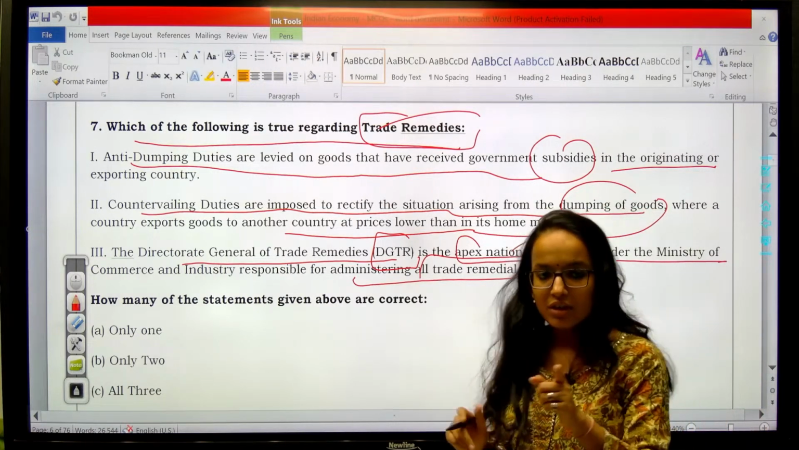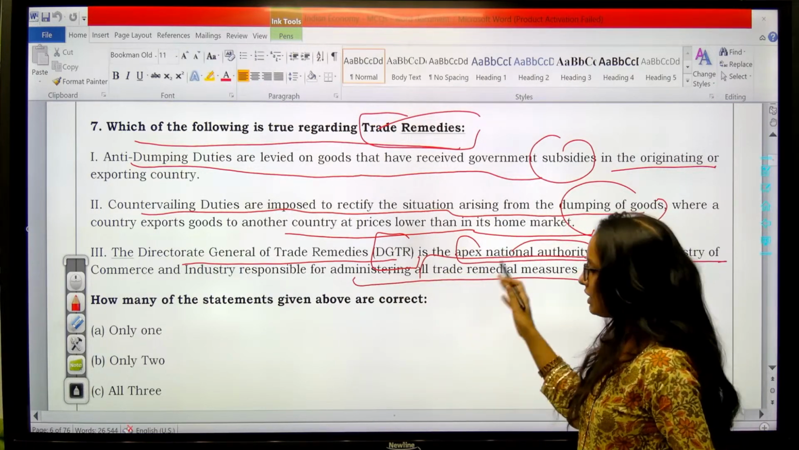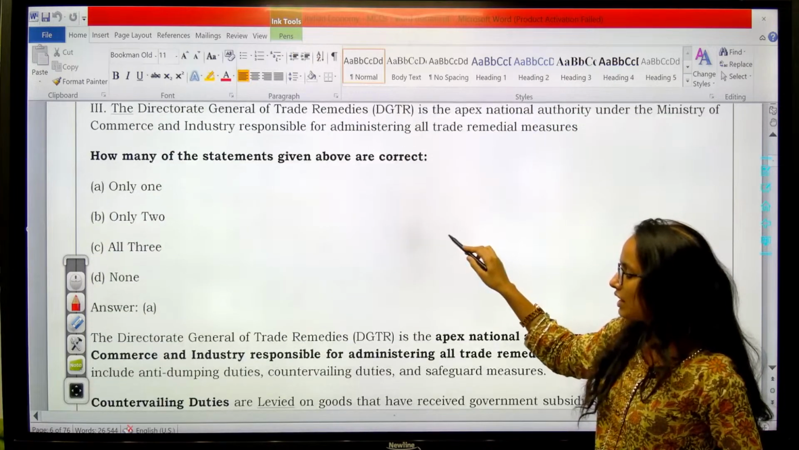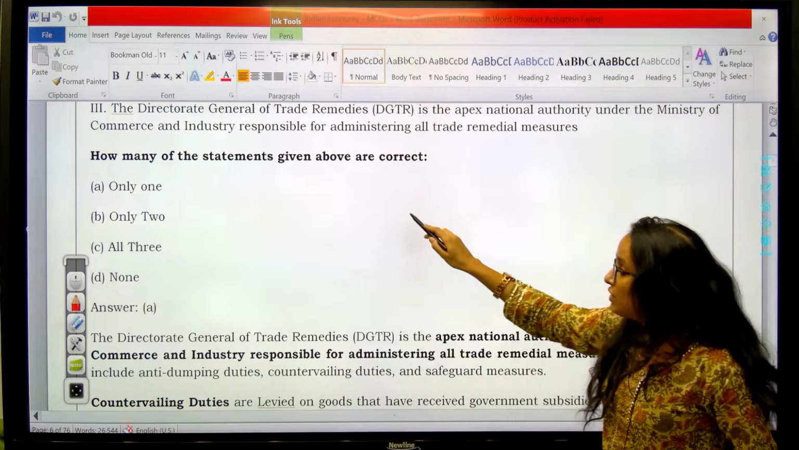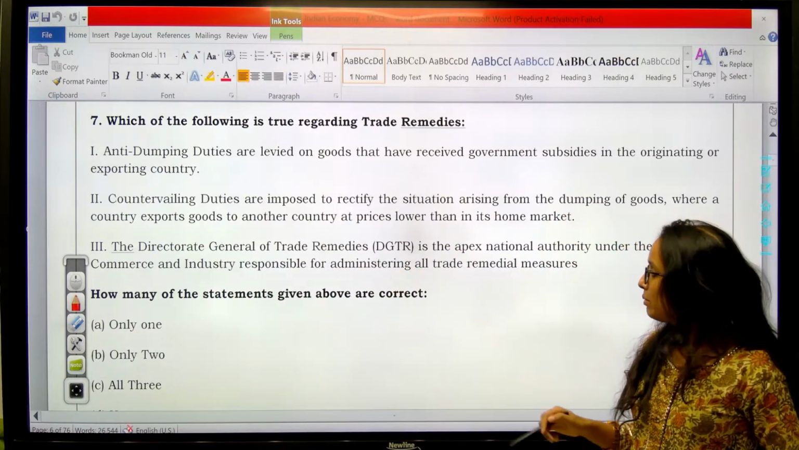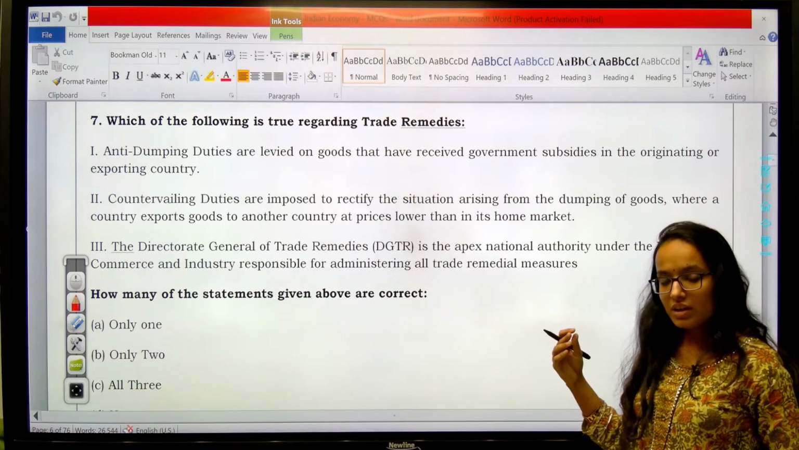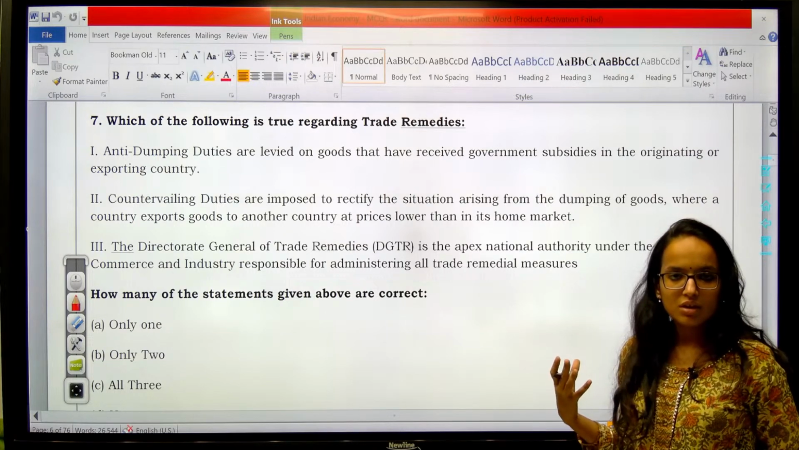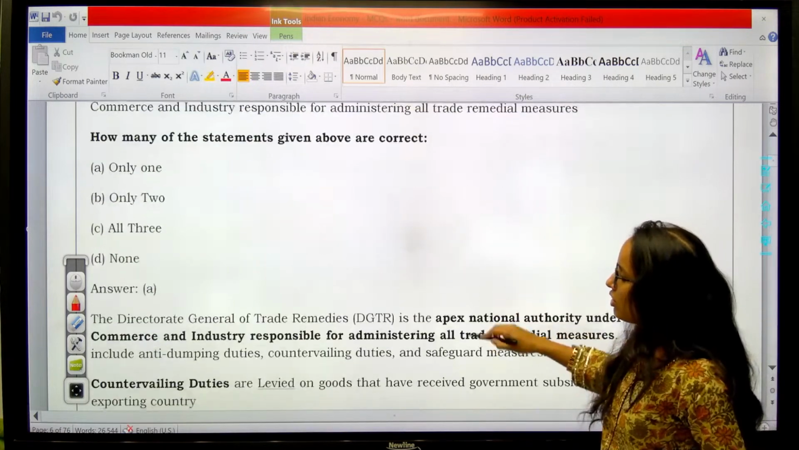Right? Understood? So these are interchanged. The third one is correct, that the Director General of Trade Remedies is responsible for this. So now the question is asking you the correct answer. The correct answer should be A, which is only one. Only one statement is correct. Director General of Trade Remedies is the apex national authority to administer all these trade remedial measures. They are known as trade remedies. Clear? So this is the question. Now question number 8.